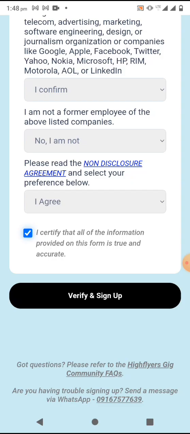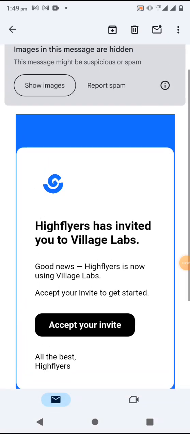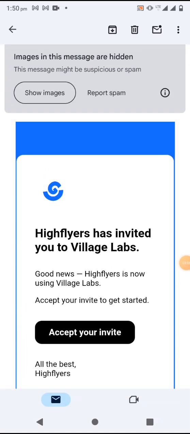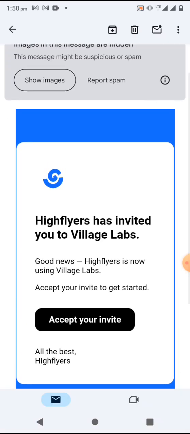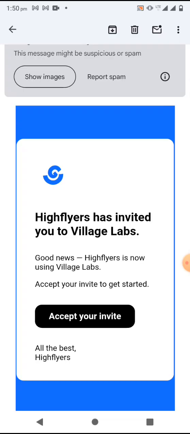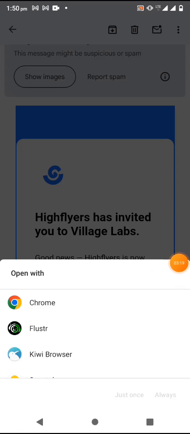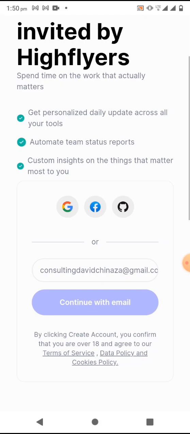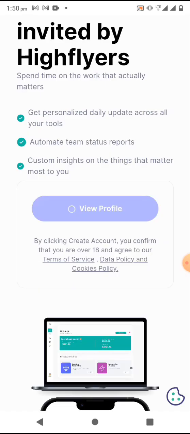If the details you provided are correct, you will be signed up and you will get an email. This is the first email you are going to get if your registration is successful. Then you click on accept invitation. You have to click on accept invitation. Now, when you click on accept invitation, it will take you to a particular page, this page here. When you get to this page, you click on accept invitation.